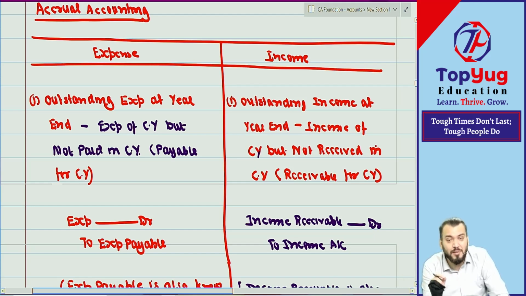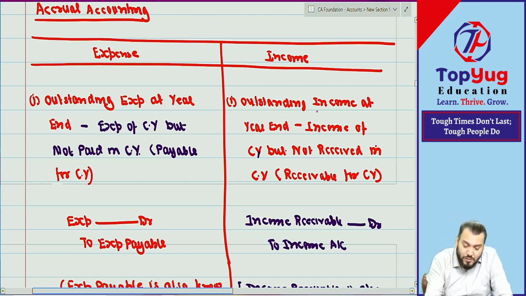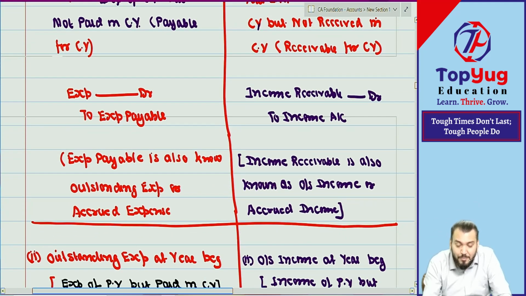The journal entry is expense account debit to outstanding expense. So we can keep this in our mind in this way. And if you know the journal entry at year end, then automatically the reverse journal entry is for year beginning. The smart work is, if you know it at year end, you can frame the journal entry at year beginning by reversing it. Understood? Correct? Now, next point.